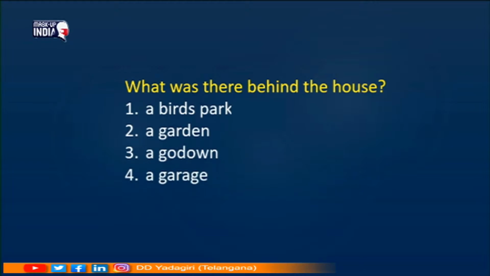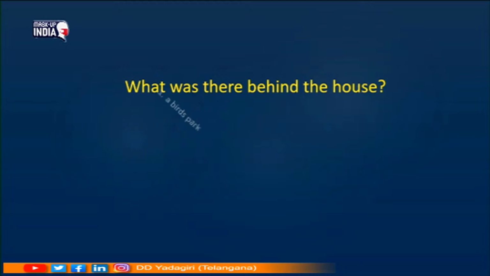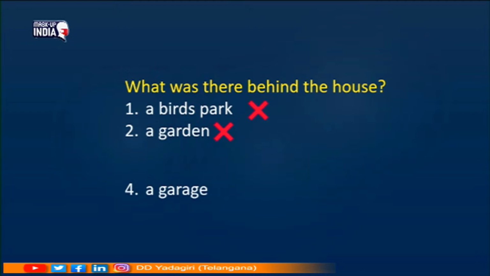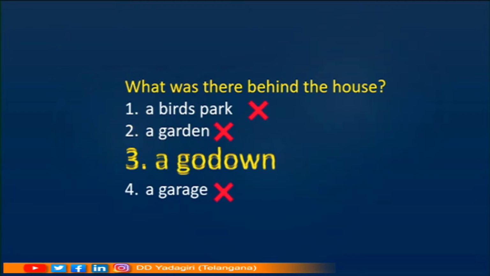Children, can you answer? Here there are four options. Which is the right answer? Can you guess? A bird's park? No, it's not the right answer. A garden? No, it's not the right answer. A garage? No, it's not the right answer. Yes, a godown. This is the right answer.